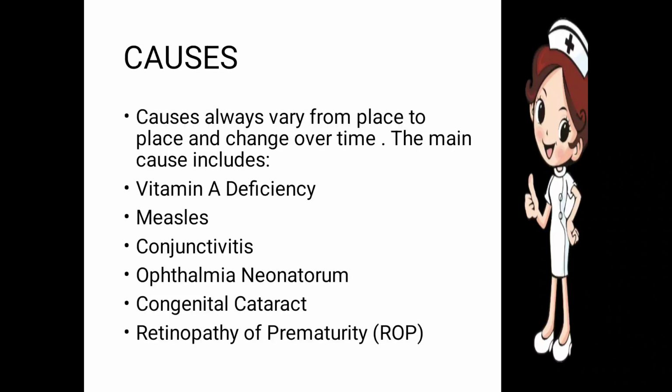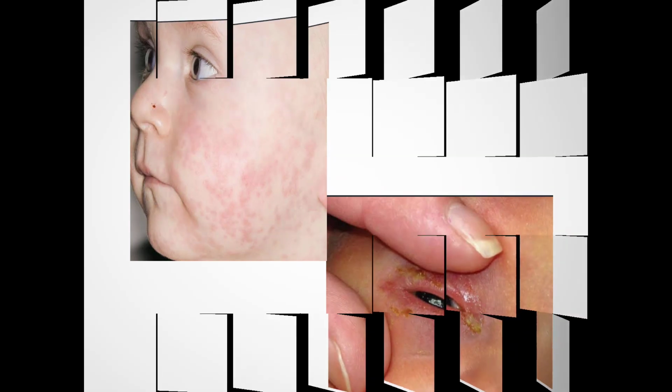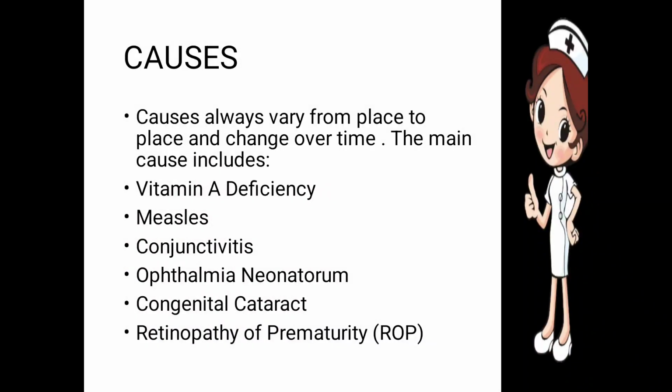Vitamin A deficiency, we all know, causes night blindness in people. Next one is measles. Measles is a kind of allergic reaction which takes place all over the whole body, and then it affects the eyes also. Next one is conjunctivitis. Conjunctivitis is basically inflammation of the conjunctiva in the eyes. When it takes place for a long time, it becomes a cause of blindness.